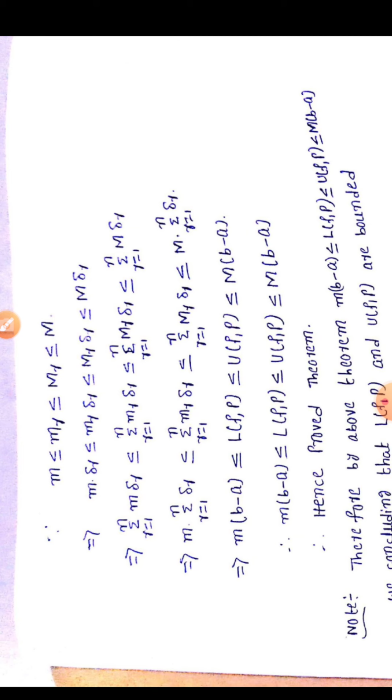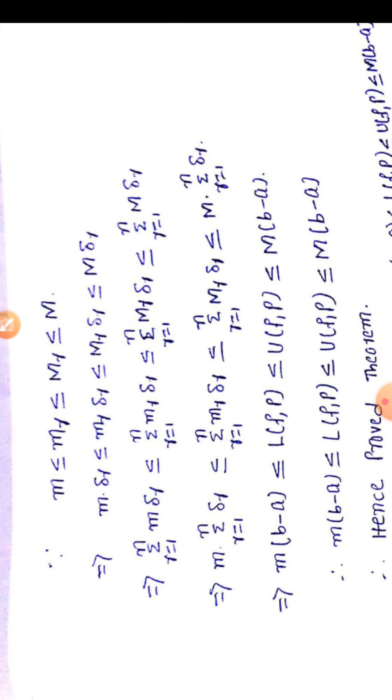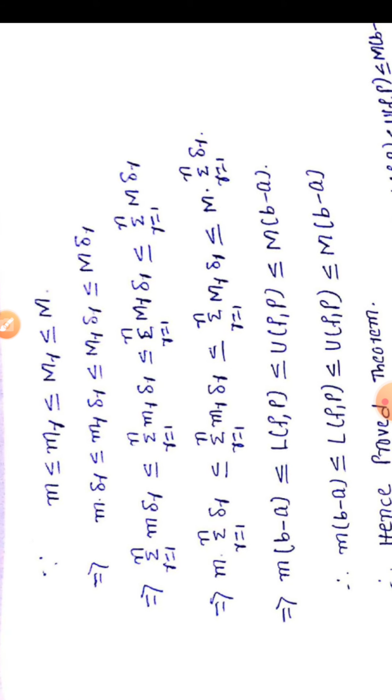Since small m ≤ small mr ≤ capital Mr ≤ capital M, multiplying the above relation by Δr, that implies m Δr ≤ mr Δr ≤ Mr Δr ≤ M Δr, because the length of each subinterval is always greater than or equal to 0. Therefore, the relation cannot be changed. So, m Δr ≤ mr Δr ≤ Mr Δr ≤ M Δr.